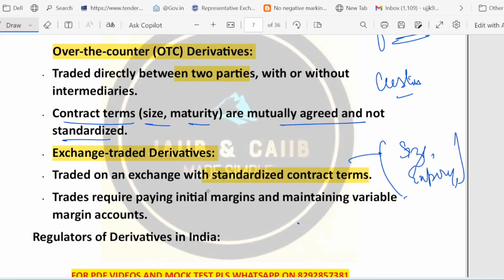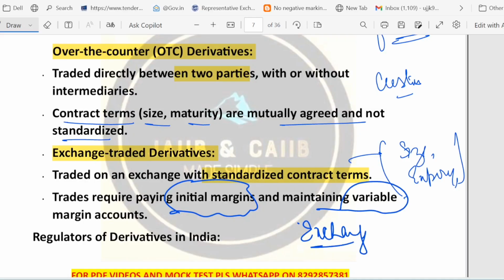Okay, trades on exchange need initial margin and then daily margin adjustment. So first of all, you require initial margin, and then we have a variable margin account. Losses or gains are settled as the market moves. Exchange uses a clearing house, and what is the role of the clearing house? The clearing house reduces counterparty risk and adds transparency.